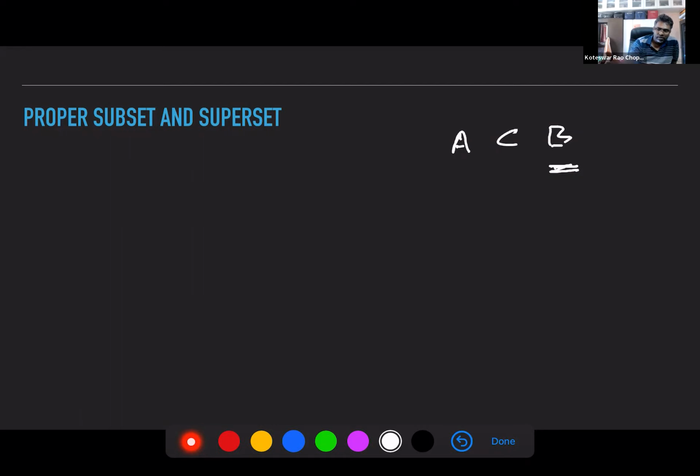In either case, you are calling it a subset. But when you say proper subset, B will definitely have additional elements, extra elements. You guys understand this? Then you say A is a proper subset of B.